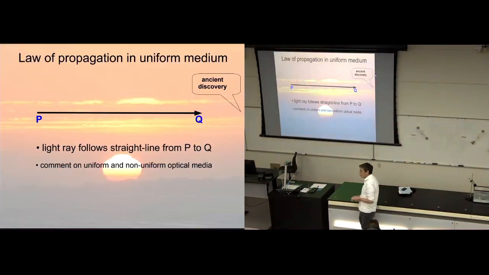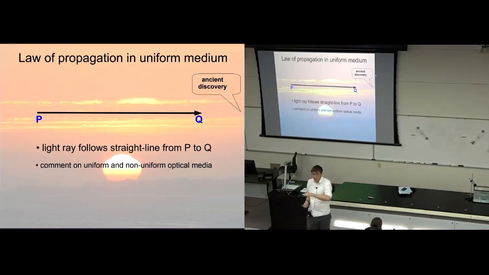So this is the law that's completely obvious. Why am I making it a law? It's the law of propagation of light. When light travels from some point, I labeled it P, to some other point, I labeled it Q, it travels from P to Q in a straight line. That's the law of propagation of light. It's as simple and straightforward as that, and I pictured it here. This is a very ancient discovery, thousands of years old. The ancient Greeks and ancient Egyptians knew that light propagated in a straight line.